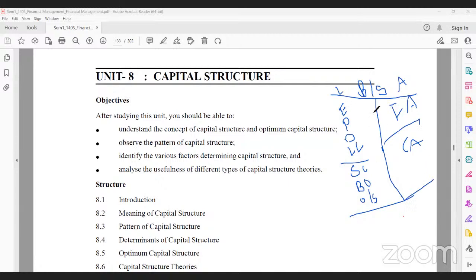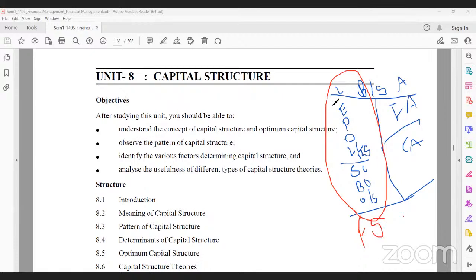Liability side, asset side. On the liability side: equity shares, preference shares, debentures, long-term liabilities, and reserves and surplus also. If you take both sides, the whole liability side of the balance sheet, it is called the financial structure of the firm.